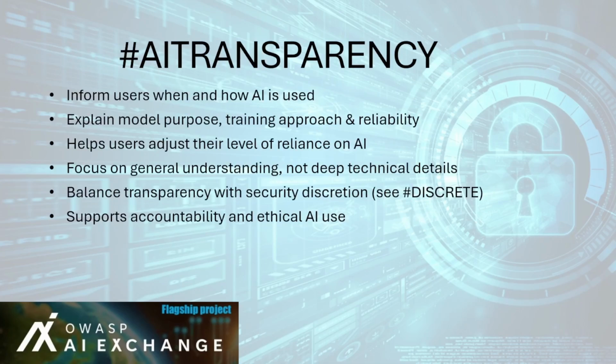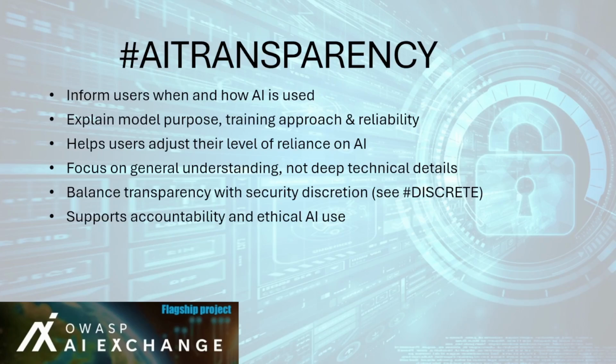The AI transparency control ensures that users and stakeholders understand how AI systems operate at a high level, helping them make informed decisions and avoid over-reliance. Transparency strengthens trust, accountability, and responsible AI adoption. The purpose of this control is to allow users to gauge the reliability, limitations, and accuracy of AI outputs. When users understand an AI system's boundaries, they can interpret its results more critically, reducing misuse and misplaced trust.